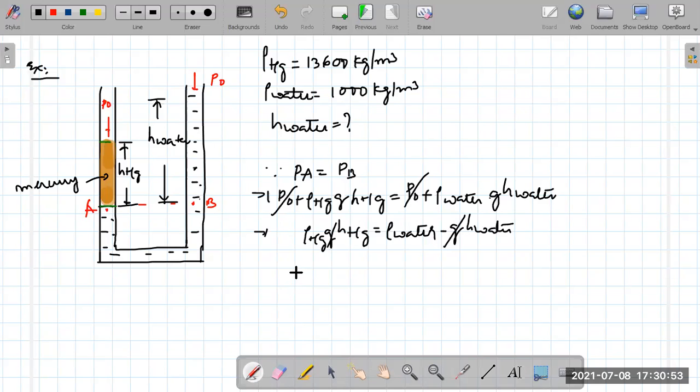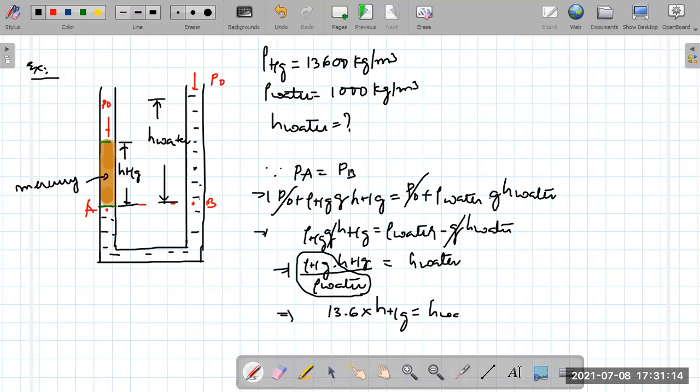We want height of water, so height of water equals density of mercury into height of mercury by density of water. You know that density of mercury by density of water is 13.6 times. So the height of water will be 13.6 times the height of mercury. That will be the question.